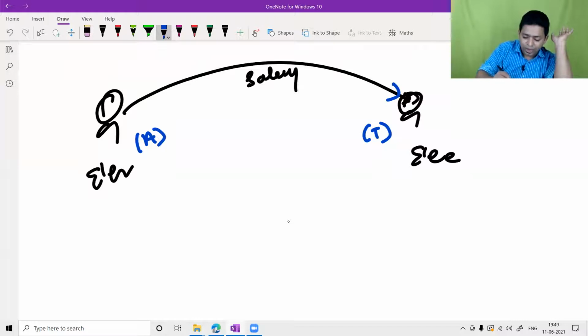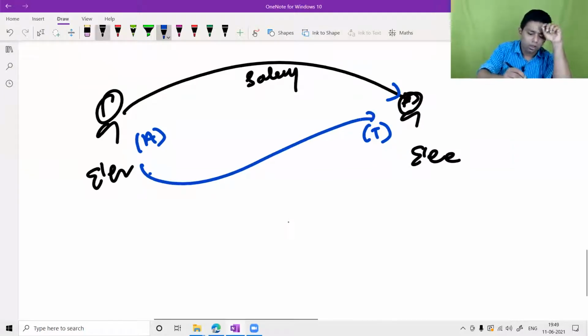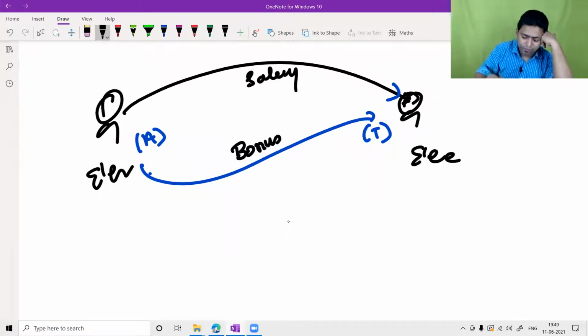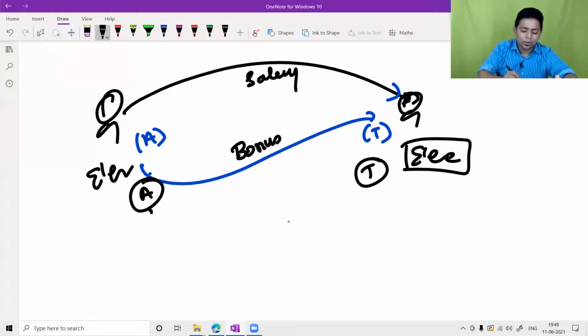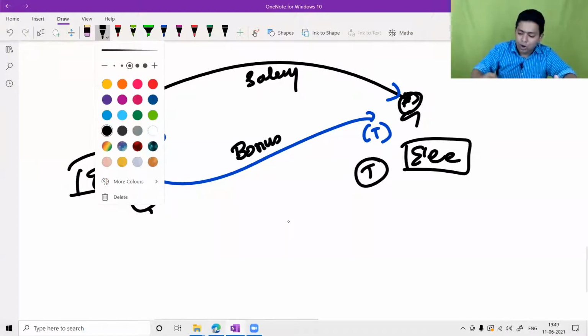Secondly, like salary, the employer pays bonus also. Bonus is also allowed to the employer and it is taxable in the hands of the employee. Bonus is allowed as a deduction on payment basis, whereas it is taxable in the hands of the employee on receipt basis.